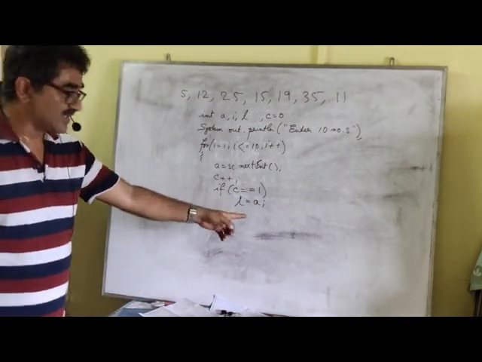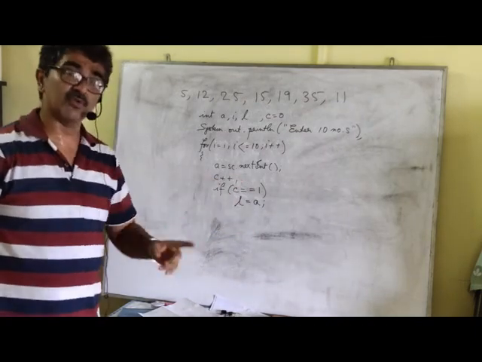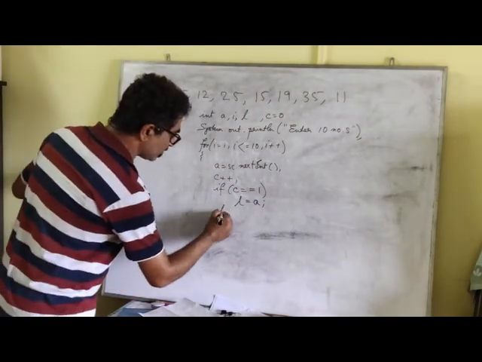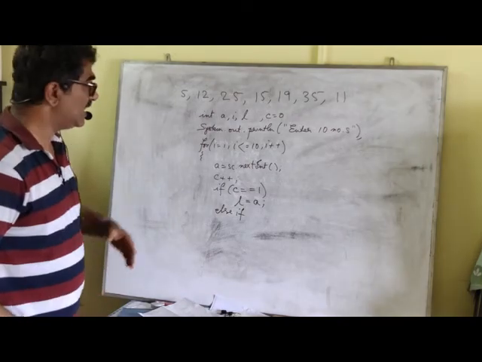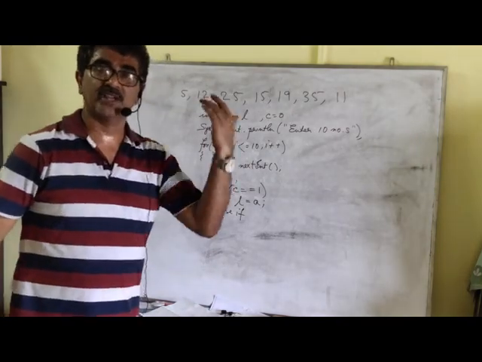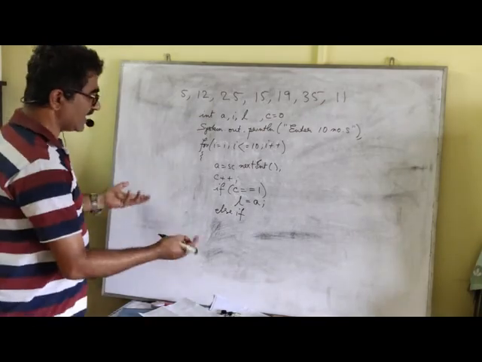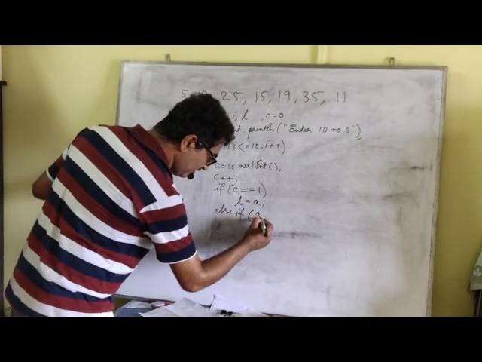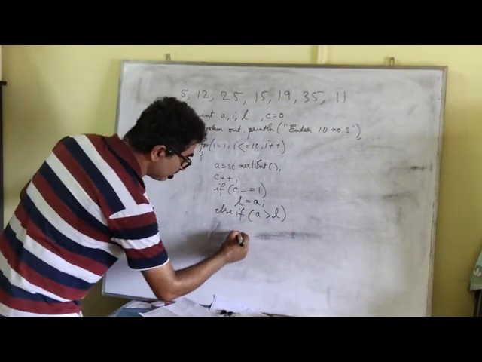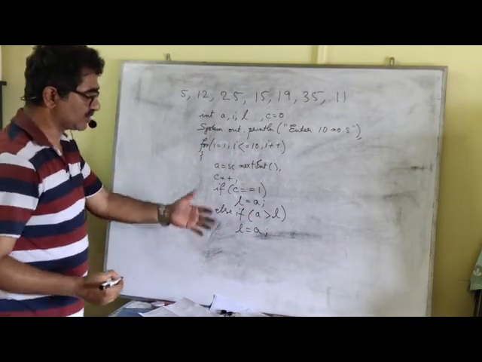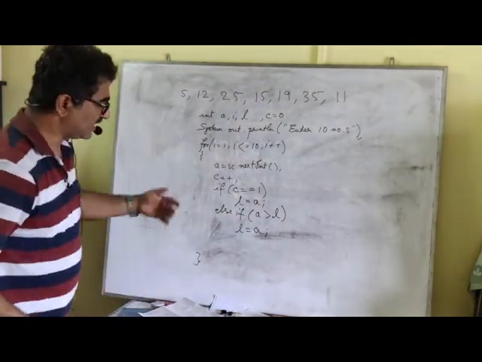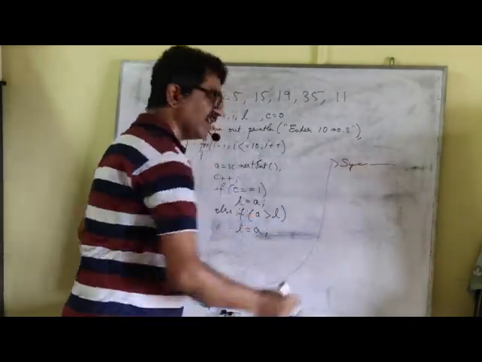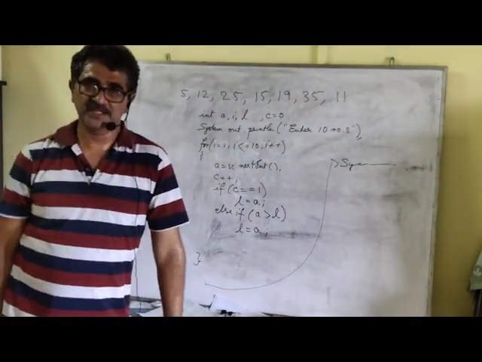So I assign the value of A to L. So this if is only going to work for the first time, because only for the first time the value of C is 1. Next time onwards, so else if, next time what did I tell you? If the number which is entered by the user happens to be greater than L, then I'm going to assign it. So the next number is entered in which variable? Obviously that A, the same variable. If it happens to be greater than L, then replace its value, so L equal to A. So this process will continue. And ultimately we'll get the largest number in L. After that you can just simply print the value of L. Simple as that. I believe you understood how to do this.